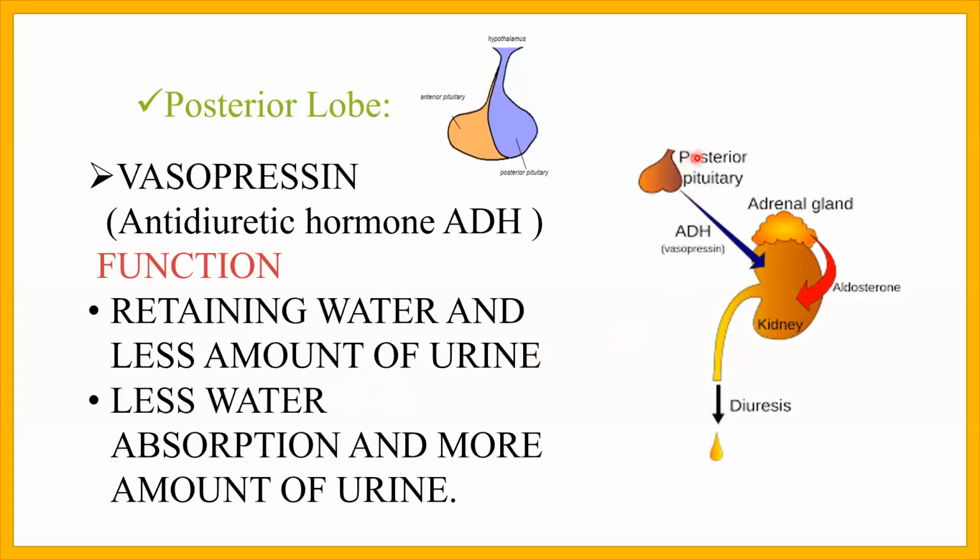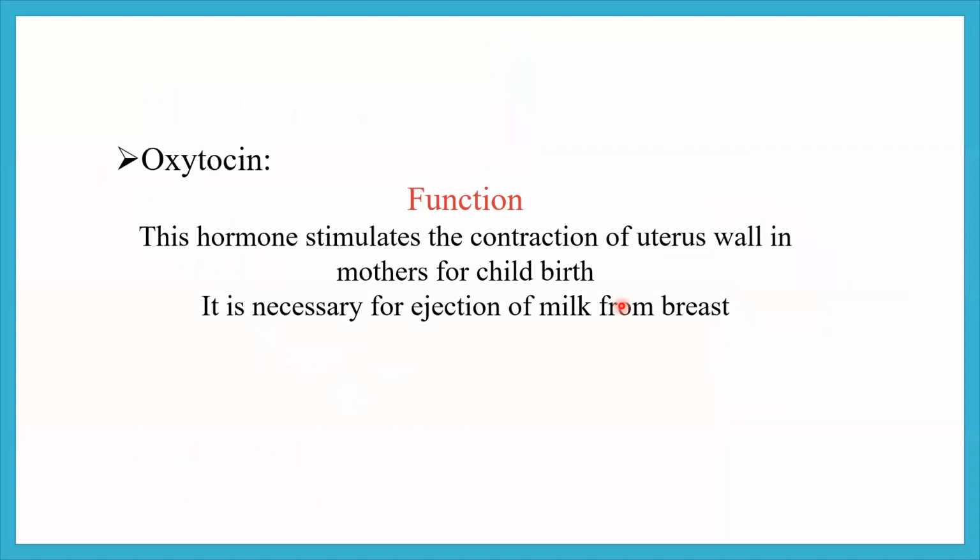This is the posterior lobe of the pituitary gland, which secretes antidiuretic hormone, or vasopressin, which increases the reabsorption of water from the nephrons. The second hormone secreted by the posterior lobe is oxytocin.